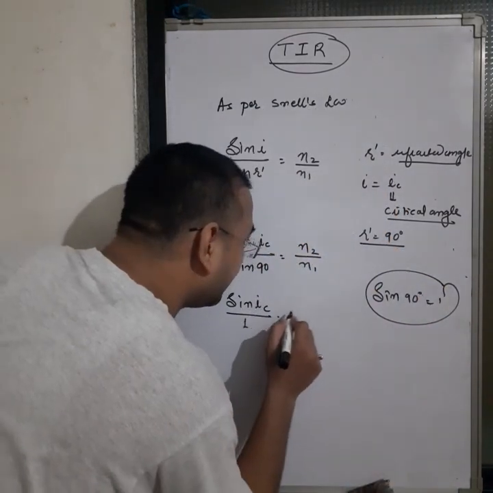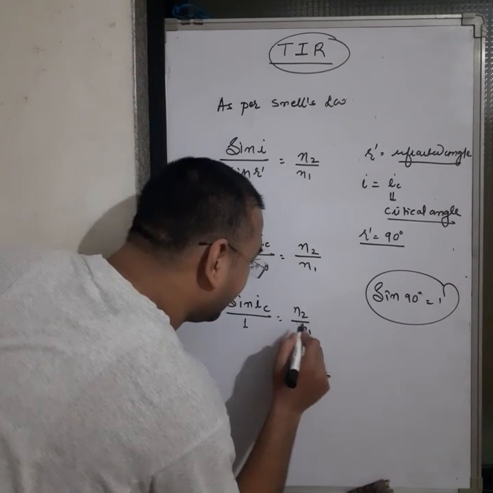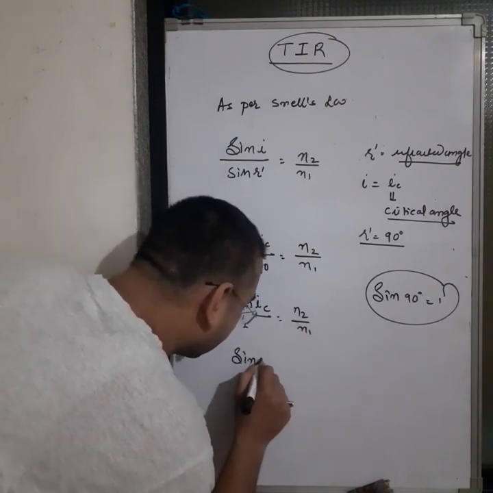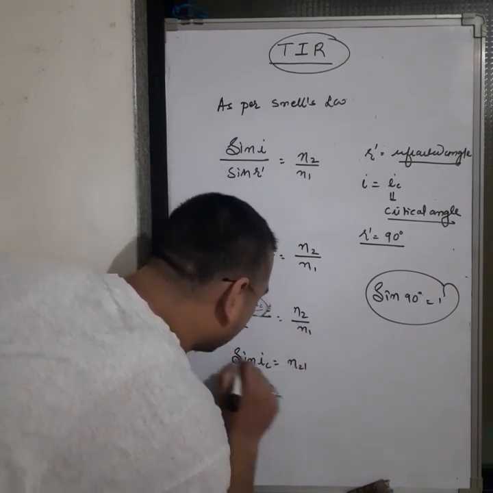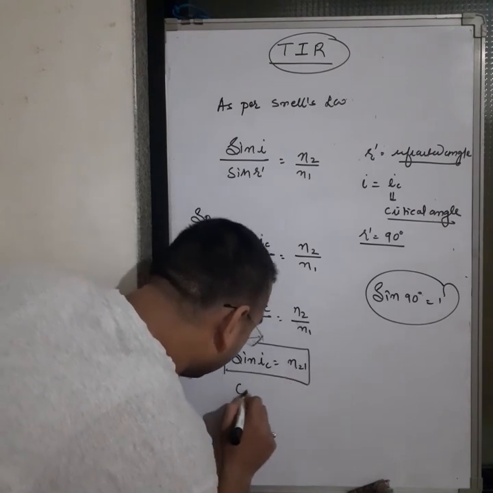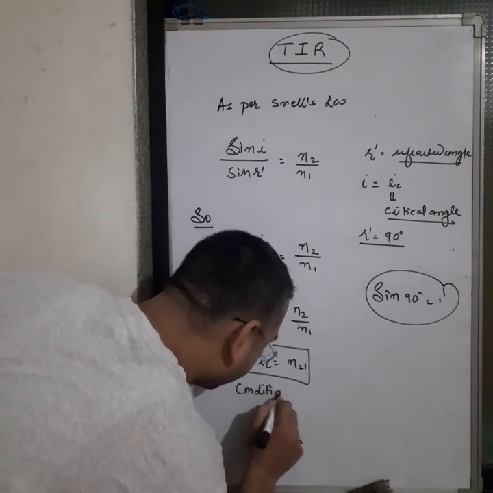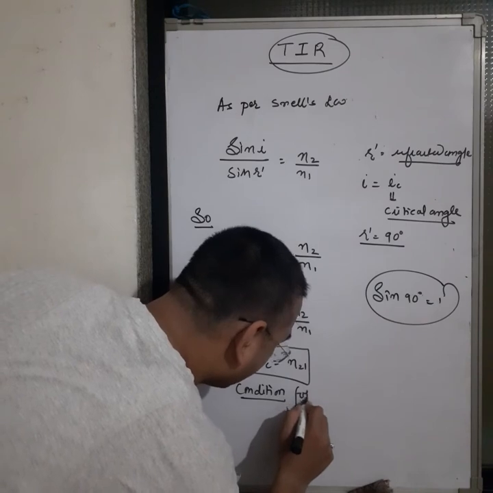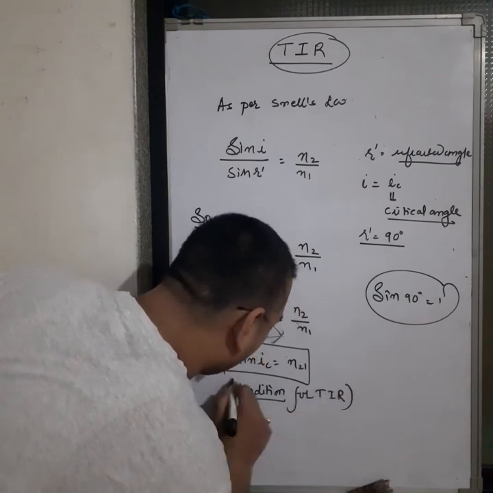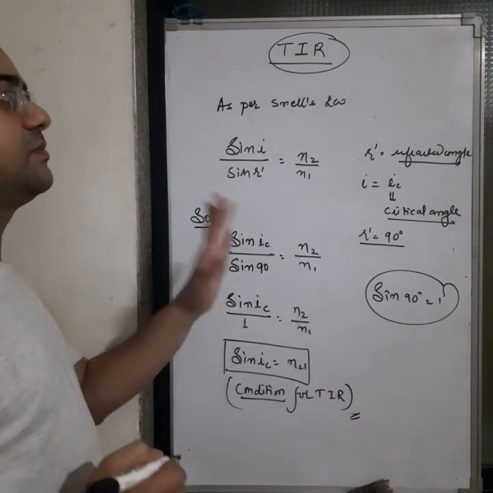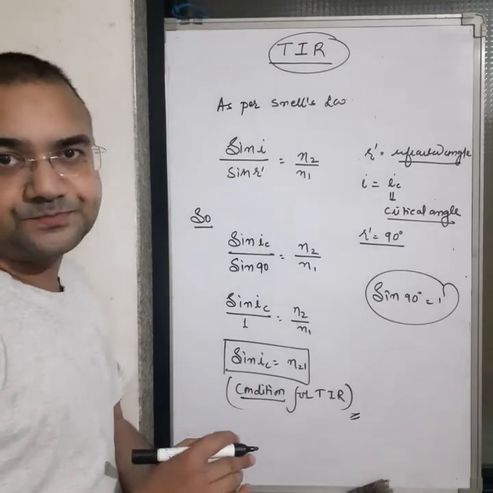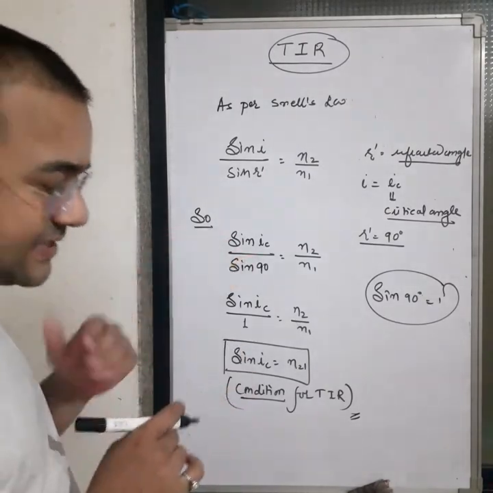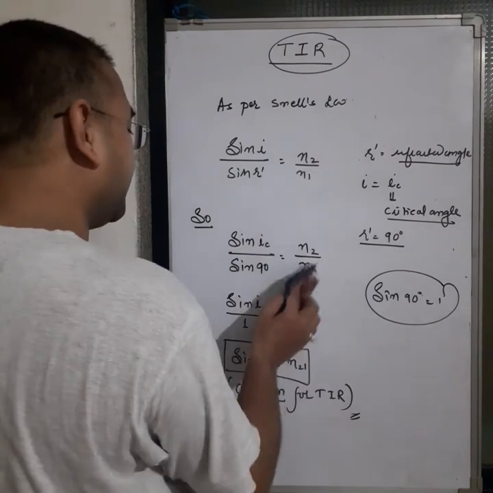So sine ic is equal to eta 2 upon eta 1. This is the condition for TIR, the most important formula for TIR. Got it? Next one, some of the applications of TIR.